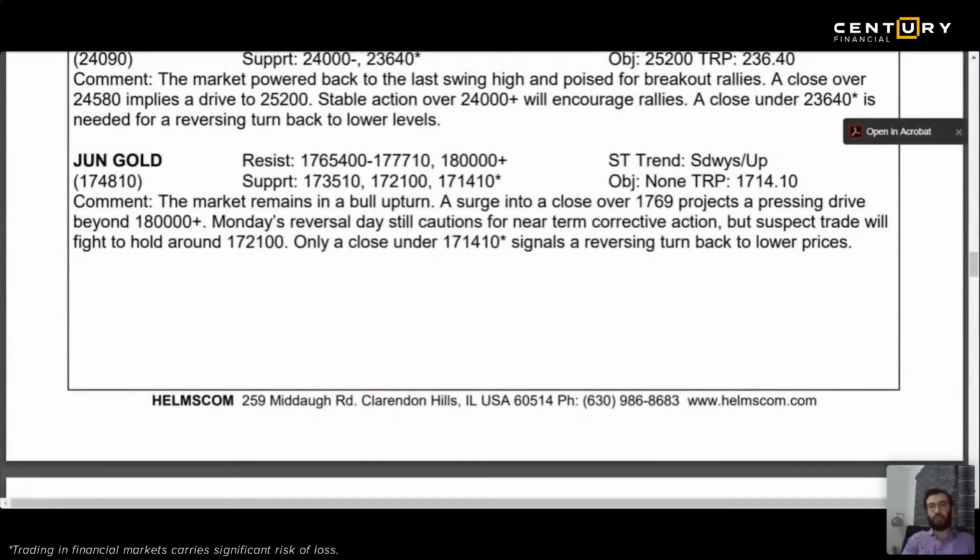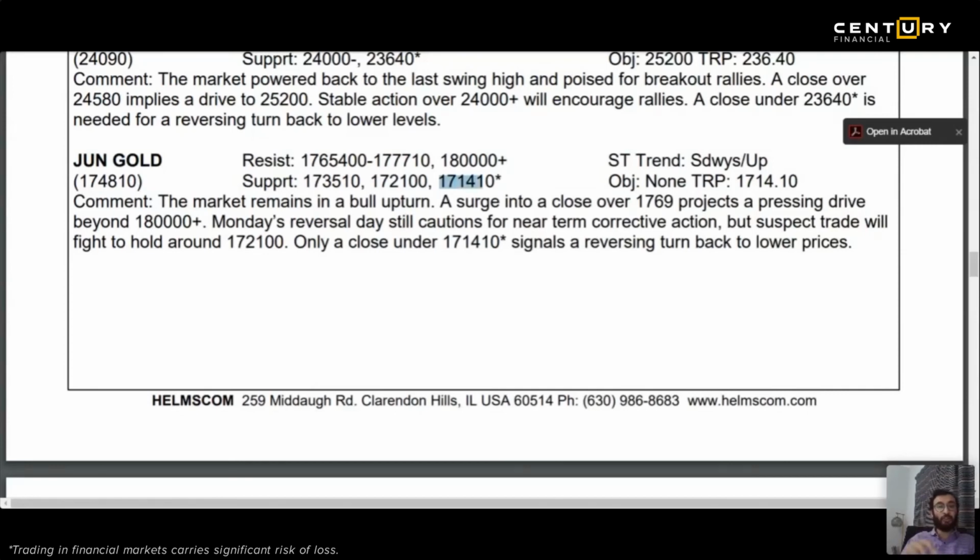What does it say? It says the short-term trend, ST trend means short-term trend, is sideways or up. Resistance, there is no decimal here, so you have to interpret it yourself: $1765.40, 1777, 1800. This is the resistance. Support is 1735. See, when we were drawing a trend line, we saw that the support for the trend line, for RSI, everything comes at 1735. So this makes 1735 a really good buying level. 1721 is the second support. So if 1735 breaks, the next buy you should do is at 1721. If that breaks, the next buy you should do is at 1714.